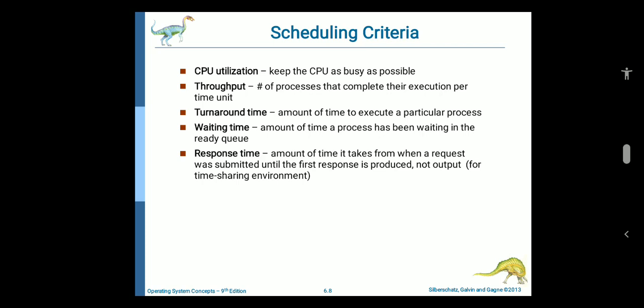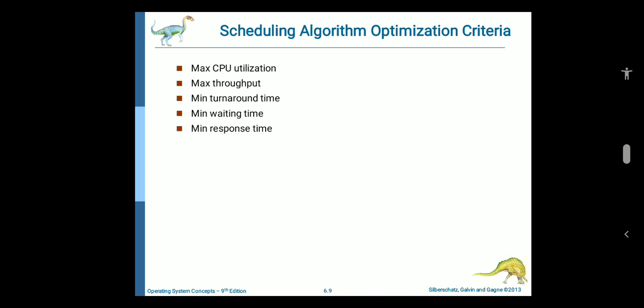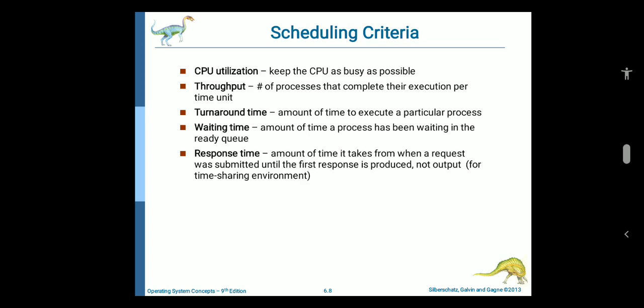Okay, so these are the different kinds of criteria we have discussed about process scheduling. Using these criteria, we can understand the main objective. This one is the main objective.